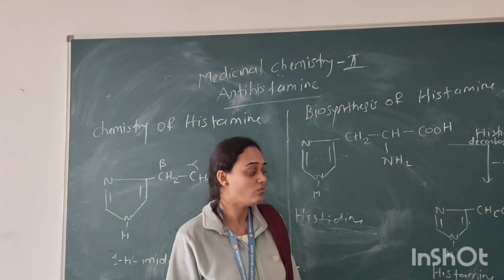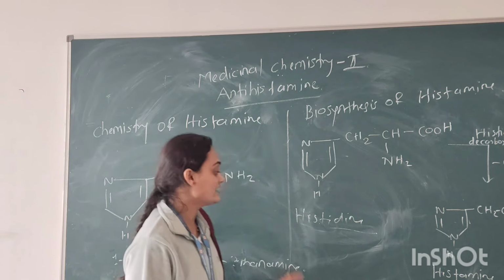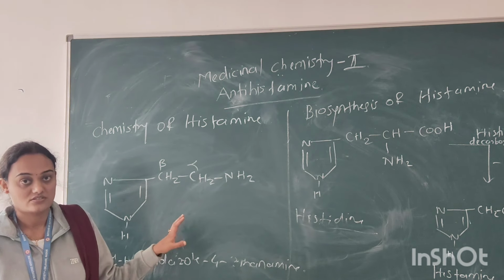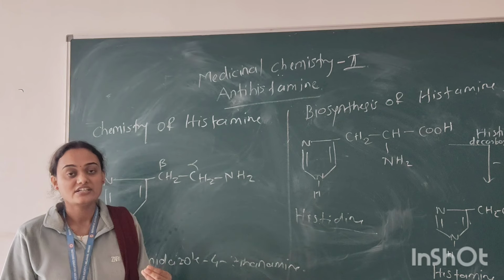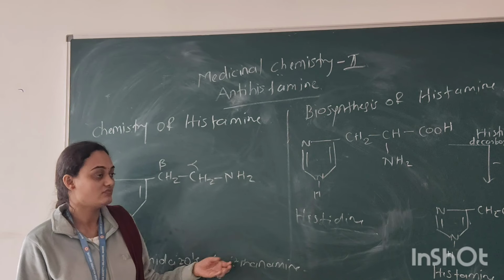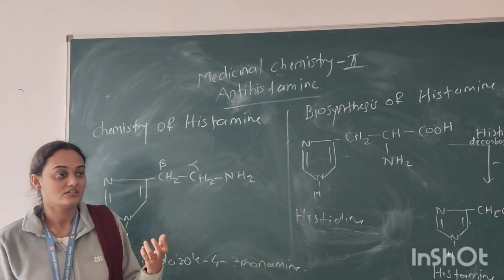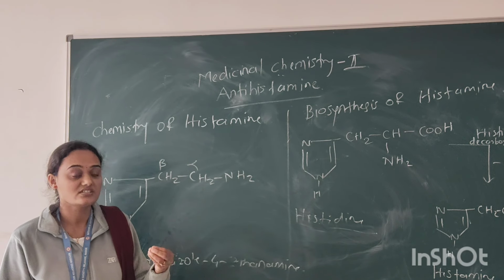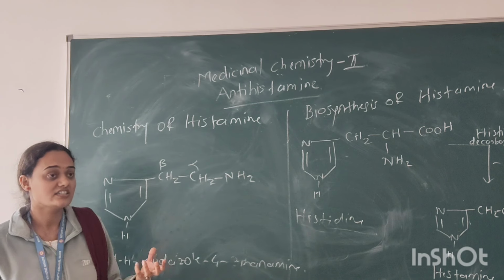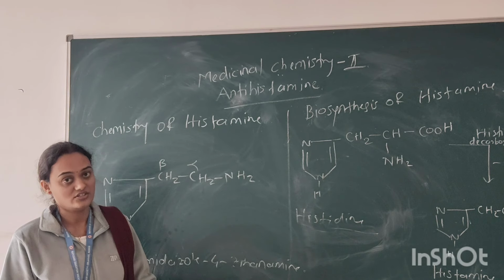Okay. Now, what is this histamine? Histamine has many actions in our body. If any individual comes in contact with foreign particles or dust particles, a hypersensitivity reaction, that is an allergic reaction, will occur in that individual.